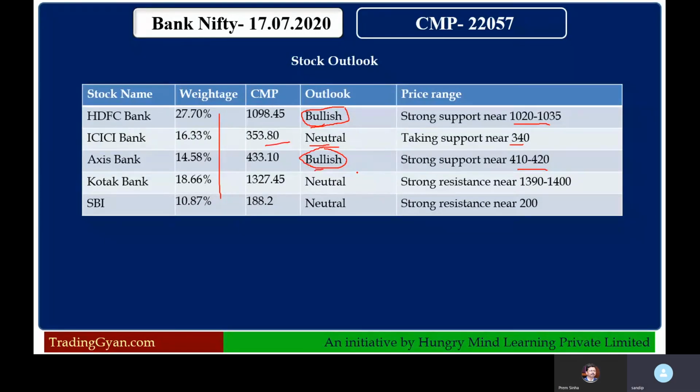It may go to the 23,000 level, and it may cross that level also if results show any good sign for the remaining bank stocks, because HDFC already declared its result. Now we are going to watch the ICICI, Kotak, and Axis Bank results in the coming week. So to conclude, keep watch on HDFC Bank and Axis Bank for bullish movement, as they are going to support Bank Nifty. The Bank Nifty trading range will be: 21,000 is a good support, and 23,000 will be the first hurdle in the coming week.